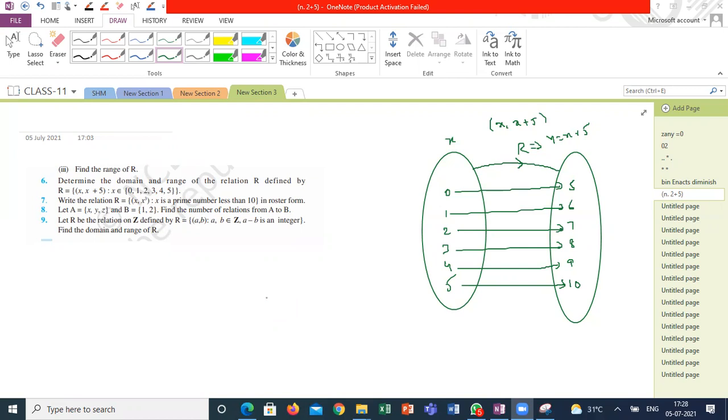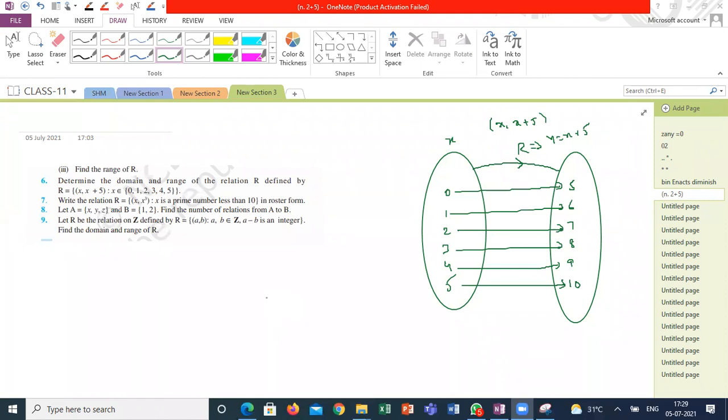So domain is 0, 1, 2, 3, 4. Domain is all the values of x: 0, 1, 2, 3, 4, 5.